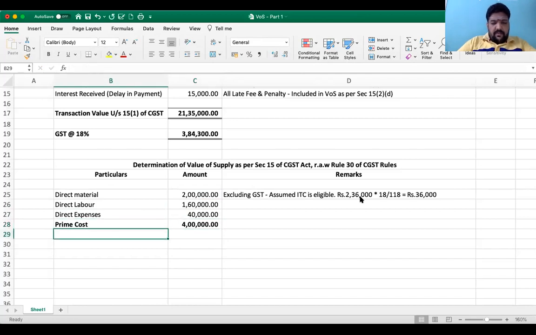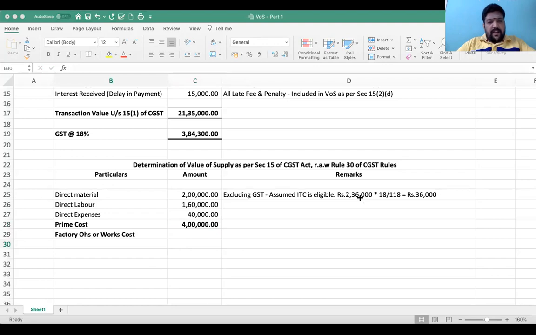Followed by, we call it also in a normal way factory overheads, or we also call it as works cost. I don't know how you are going to call it. For me, all the same. But in this, we will have some other additions.